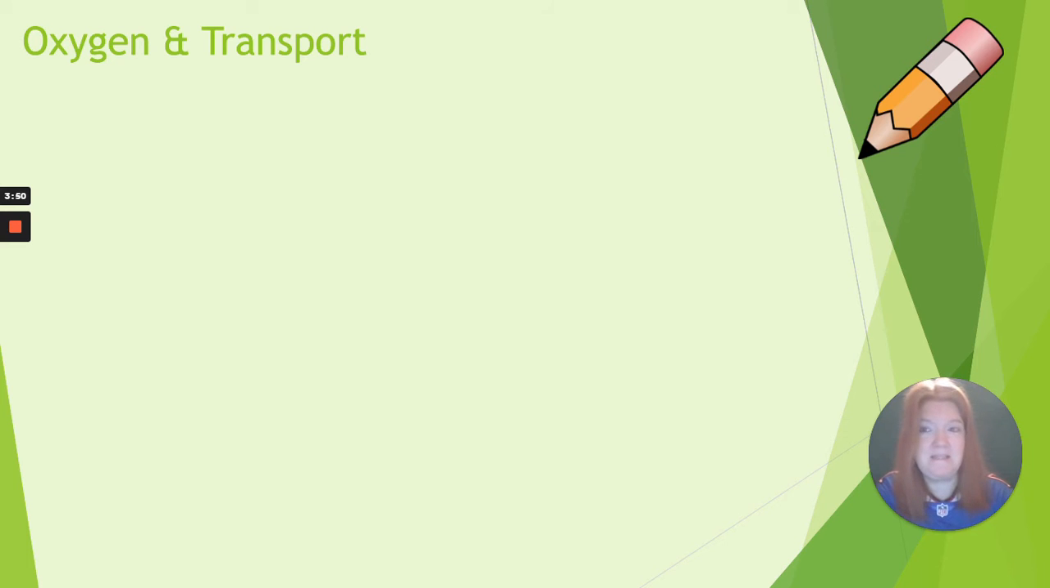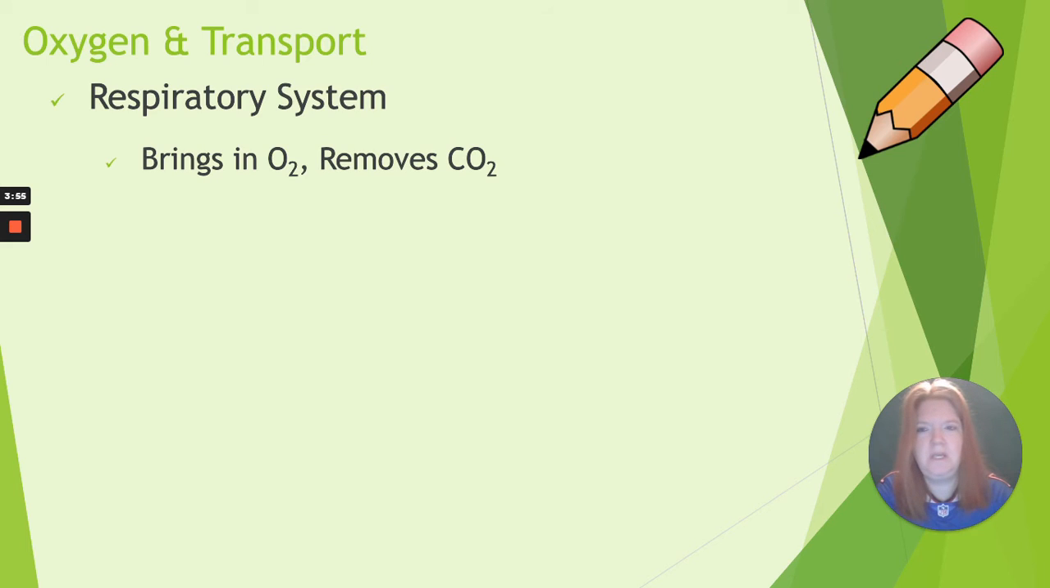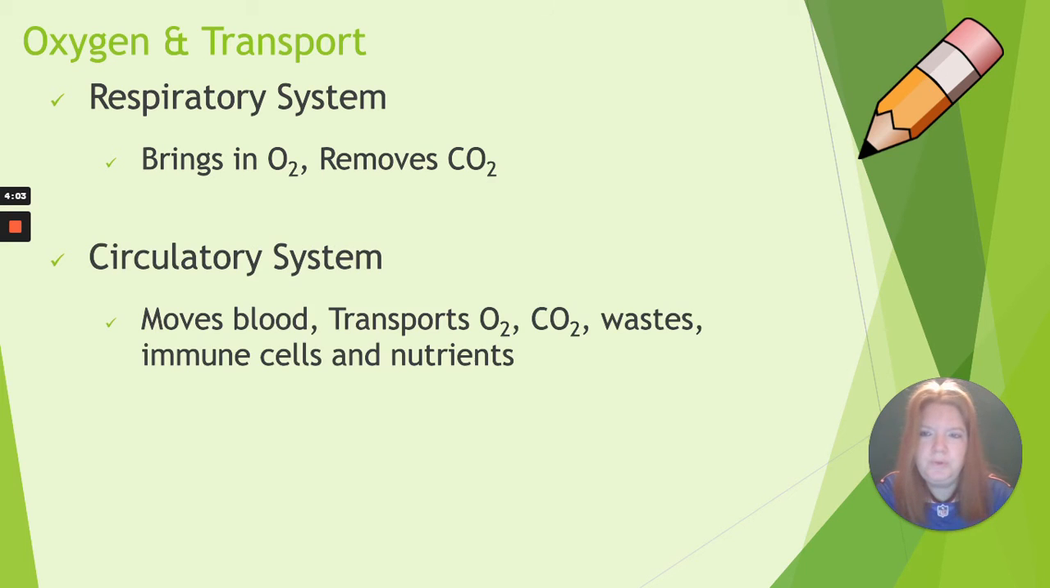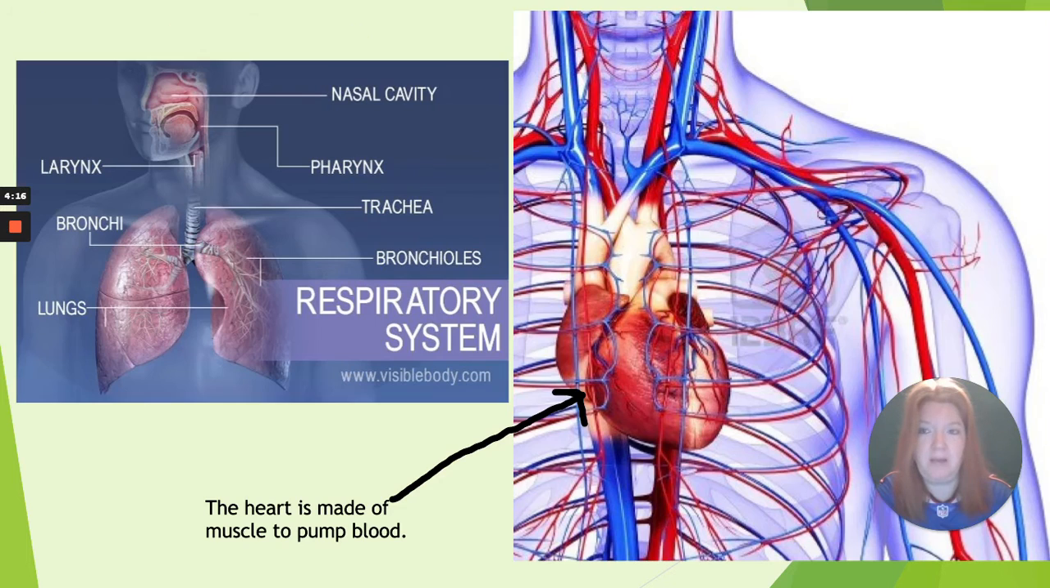We have some body systems that are linked with oxygen and transport as their major functions. So that would be the respiratory system that brings in O2 and removes CO2. The circulatory system, heart pumping, that moves blood, it transports oxygen, carbon dioxide, waste, immune cells, and nutrients all around the body. So we have the respiratory system and the circulatory system. And the heart is a muscle that's used to pump your blood.